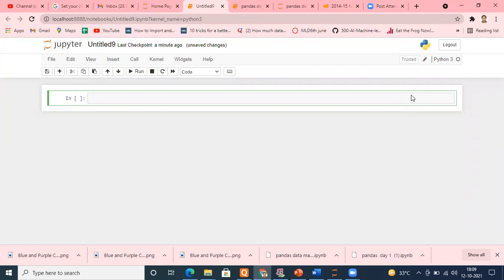Why this is important and how it is important. So first of all, if you want to use Pandas, normally if you're using Anaconda Navigator, it is directly available there. Don't worry about it. You have to import it. How? Import pandas. Simple, type import pandas, and once you type import pandas, you can directly use it.